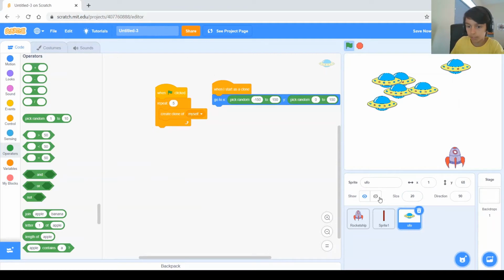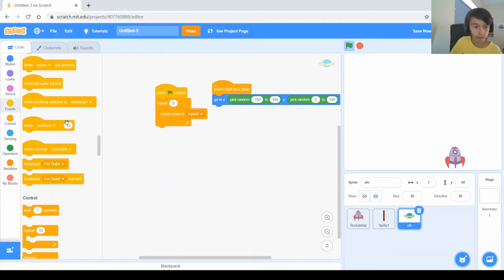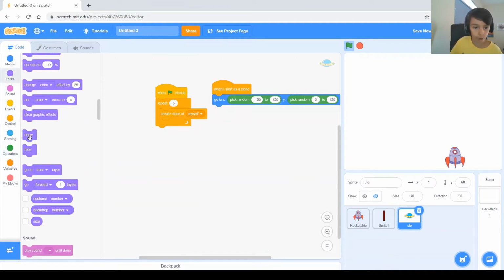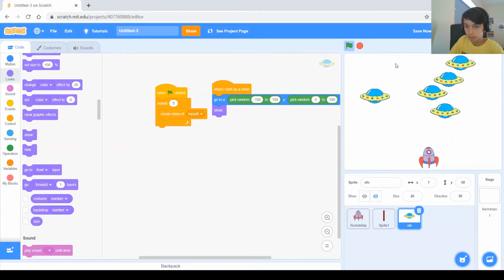So what we need to do is we need to hide by clicking this button down here. That's hiding the original UFO, and then when I run it now, no UFOs appear, because when it creates a clone of the UFO, then they appear hidden because that's how the original one was. So we need the show block, and you put it down there and go. You can only see 5 of them, which is just how many clones we actually made.